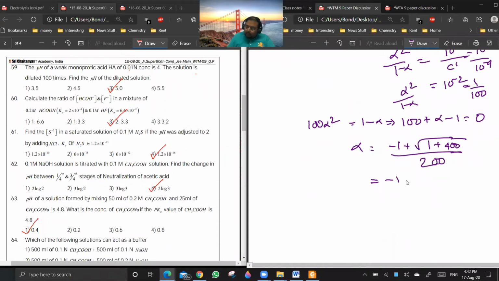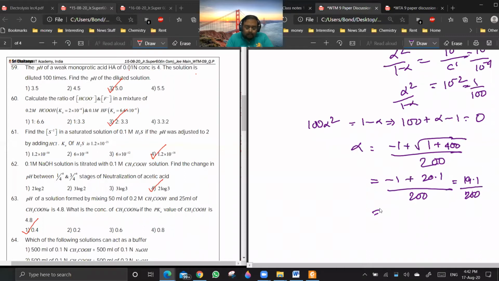So it's minus 1 plus 20.1 sort of thing by 200. So it's basically 19.1 by 200. So this will be slightly less than 10%, if you do the calculation.